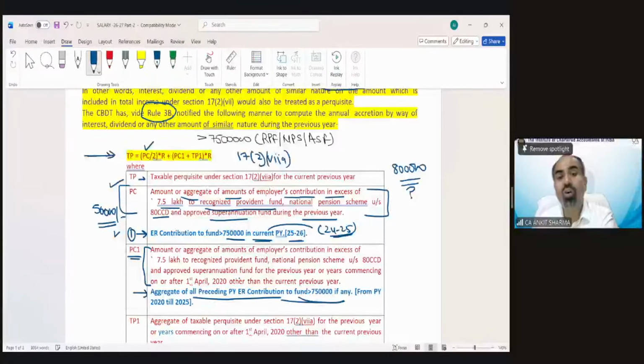So contribution of all preceding years. That means from previous year 2020 till 24. For your examination, that would be 24-25 is for assessment year 25-26, 27 students. So PC1 is clear, and PC2 is nothing. PC2 is PC of the preceding previous year aggregate. That would also be given in the question.